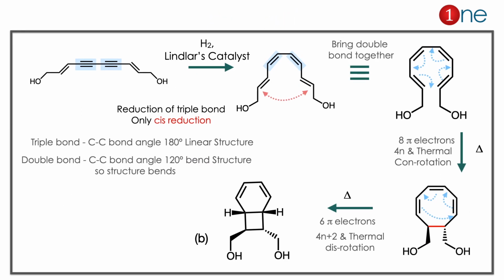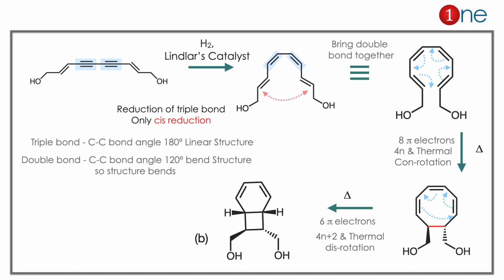The starting material has an alkyne, and you are using Lindlar catalyst. Lindlar catalyst reduces only the triple bond, so you get the cis alkene. What really happened is that the bond angle bends, so you have a bent molecule. Then it has the possibility of cyclization.